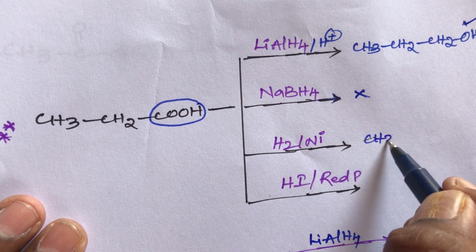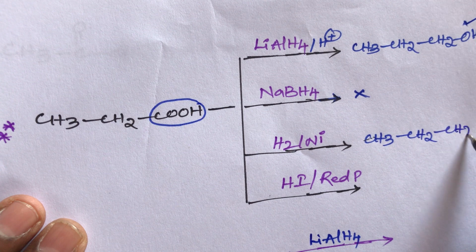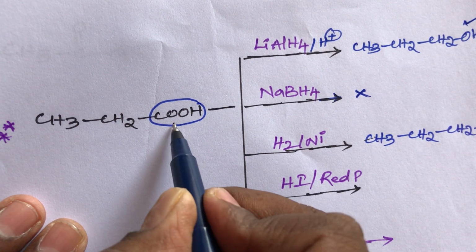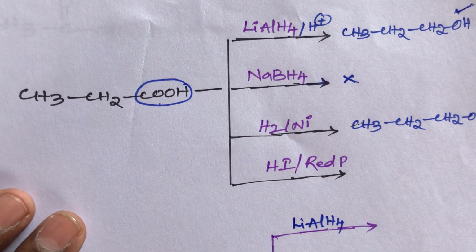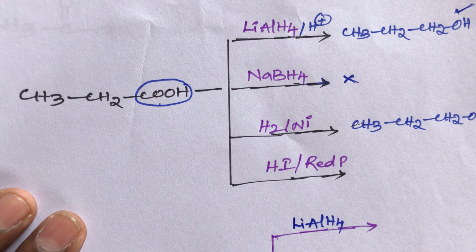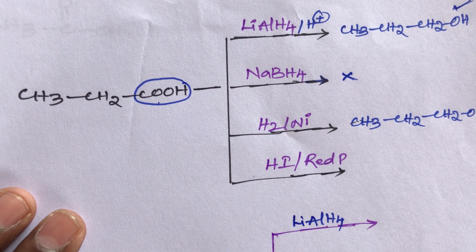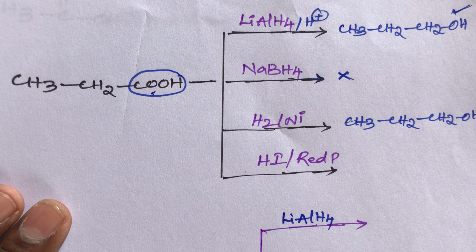So what is the product? That is CH3, CH2, then CH2OH. This acid group is converted into alcohol in the presence of hydrogen and nickel catalyst. That is hydrogenation, called catalytic hydrogenation. So this acid group is also converted into alcohol. This is also important, students.